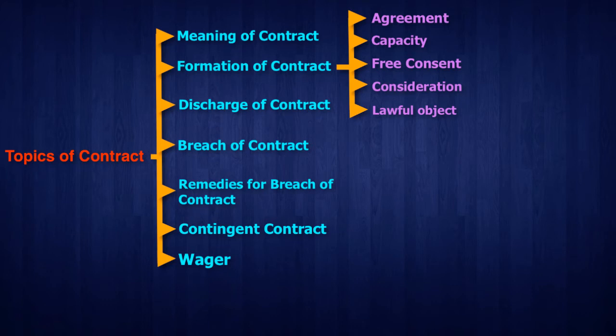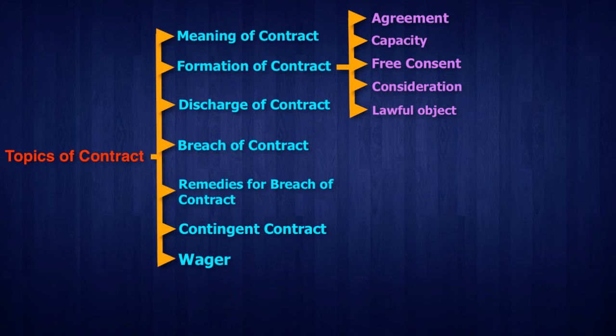Trading of such objects is illegal. So if we are making a contract regarding such an illegal object, then that is not a valid contract. These are the principles of formation of contract: agreement, capacity, free consent, consideration and lawful object. So there are 5 principles.